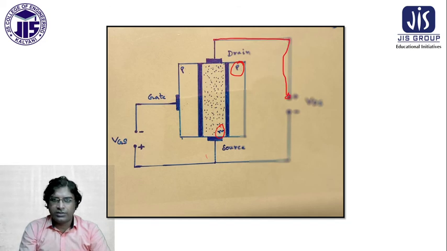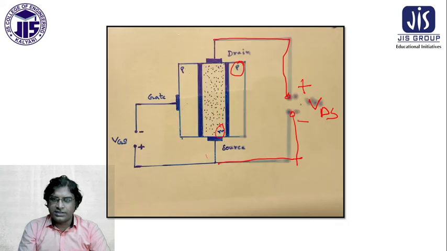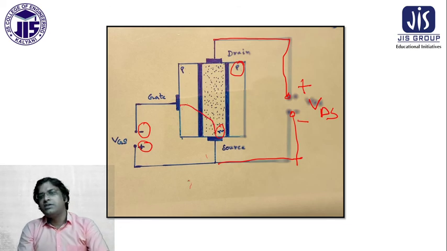Here I am giving plus, and here I am giving minus. So this is VDS. This is positive, this is negative, and there is a gate. You see this is negative on the P side, and I have connected the positive terminal to the N terminal. So this is the reverse bias condition. You see a reverse bias condition is happening.